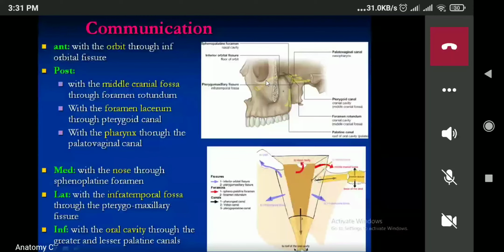Posteriorly, the foramen rotundum is there, which will enter into the cranial cavity, middle cranial fossa, and the pterygoid canal with the foramen lacerum, then the palatovaginal canal with the pharynx. Then over here, this is the palatine canal which will enter into the oral cavity inferiorly. Now medially with the nasal cavity through the sphenopalatine foramen, laterally with the infratemporal fossa through the pterygomaxillary fissure. These are the various communications.